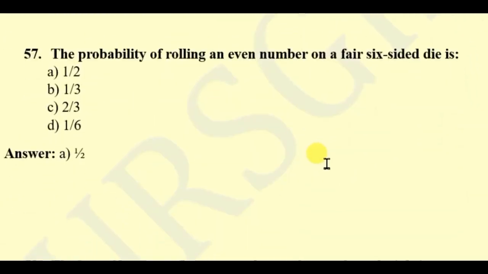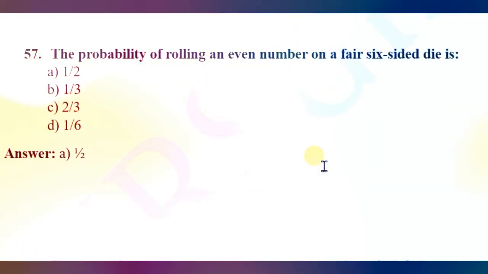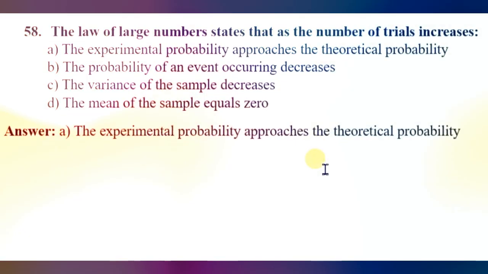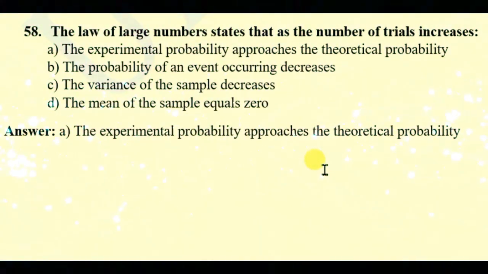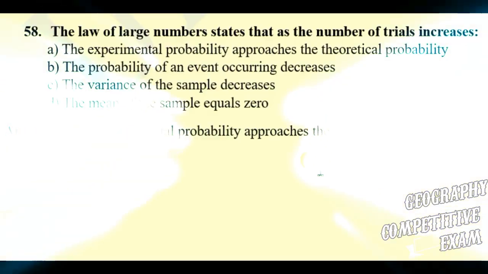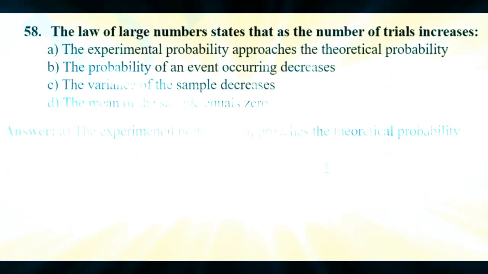Question 57. The probability of rolling an even number on a fair 6-sided die is half, 1/3, 2/3, 1/6. The right answer will be half, means 1/2. Question 58. The law of large numbers states that as the number of trials increases, the experimental probability approaches the theoretical probability, the probability of an event occurring decreases, the variance of the sample decreases, the mean of the sample equals 0. Here the right answer will be the experimental probability approaches the theoretical probability when the number of trials increases.